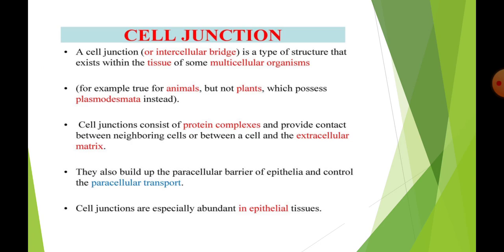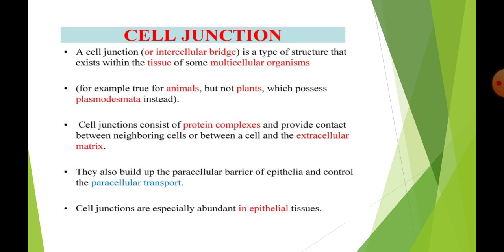Cell junction is a type of structure that exists within the tissue of some multicellular organisms. In the case of animals, the cell junction is present. But in the case of plants, instead of cell junctions, they have plasmodesmata. Cell junction consists of protein complexes that provide contact between neighboring cells. The main function of cell junction is that they can carry out paracellular transport. Paracellular means between different cells; substances will be transported from one position to another.